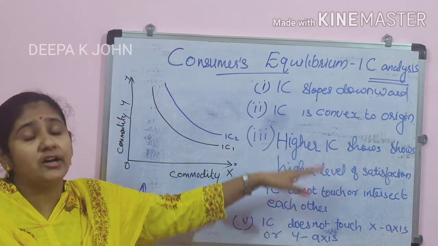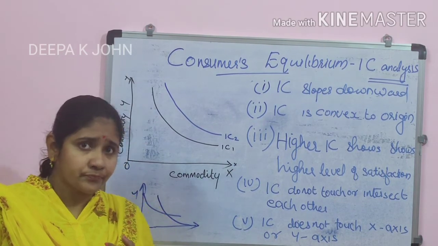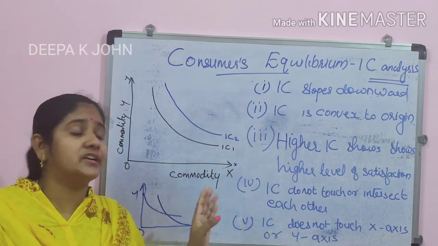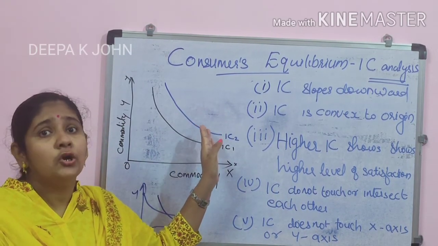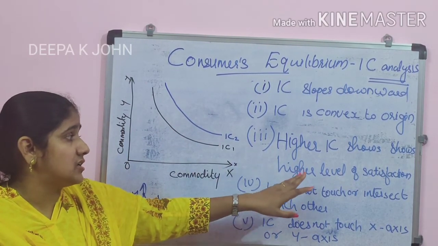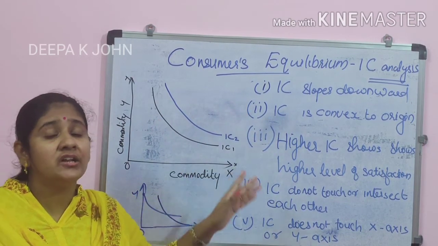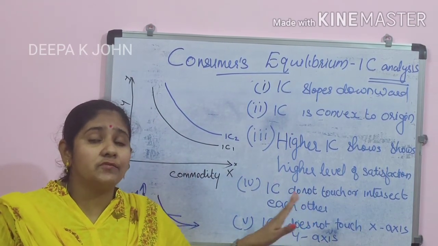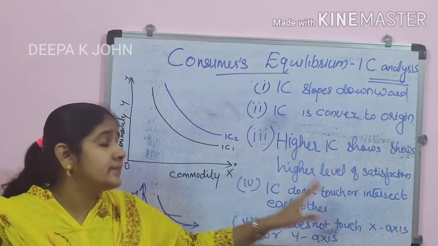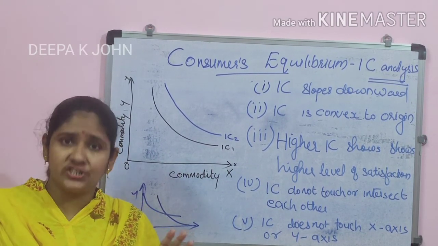So what are the features of the indifference curve analysis? First, the indifference curve is downward sloping. Secondly, it is convex to the origin. Third, a higher IC shows a higher level of satisfaction. Then the fourth is that it will never touch the x-axis or y-axis. And the next point was that two indifference curves will never intersect or touch each other. Okay, students.